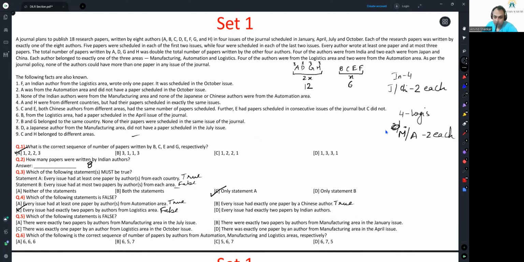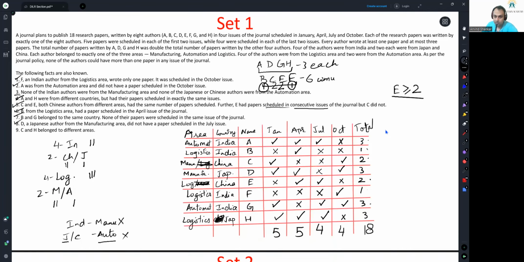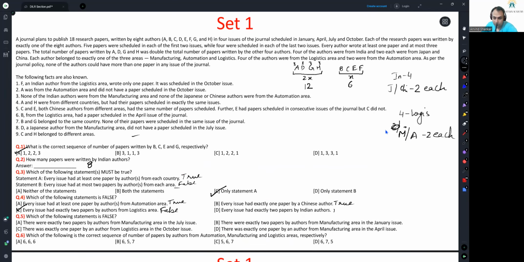For peace of mind, we will also check option D. Every issue had exactly 2 papers by Indian authors. Let's see. First Indian author and the second Indian author, A and G. In April, we had it from A and B, not from F and G. In July, we had it from A, we had it from G, we did not have it from F. And in the month of October, we had it from F and G. So yes, this is also true.